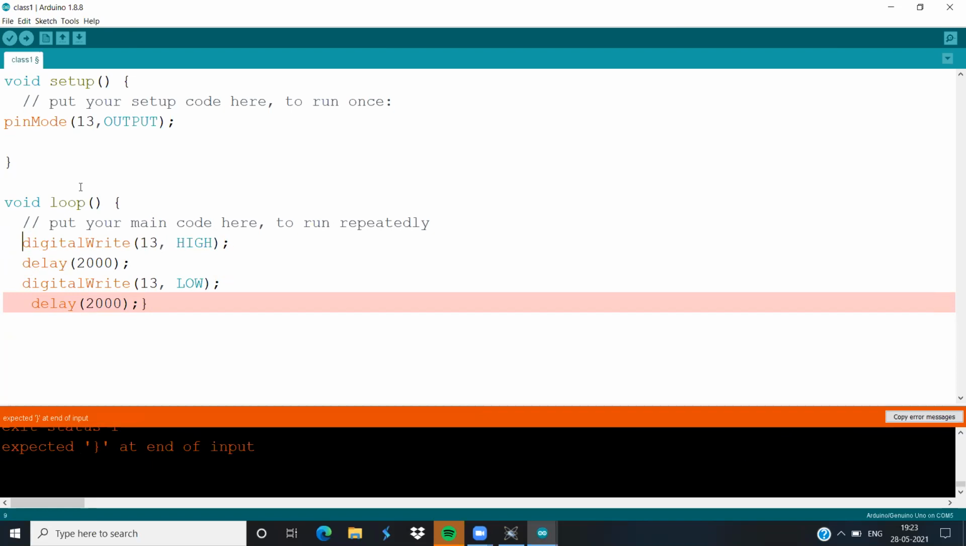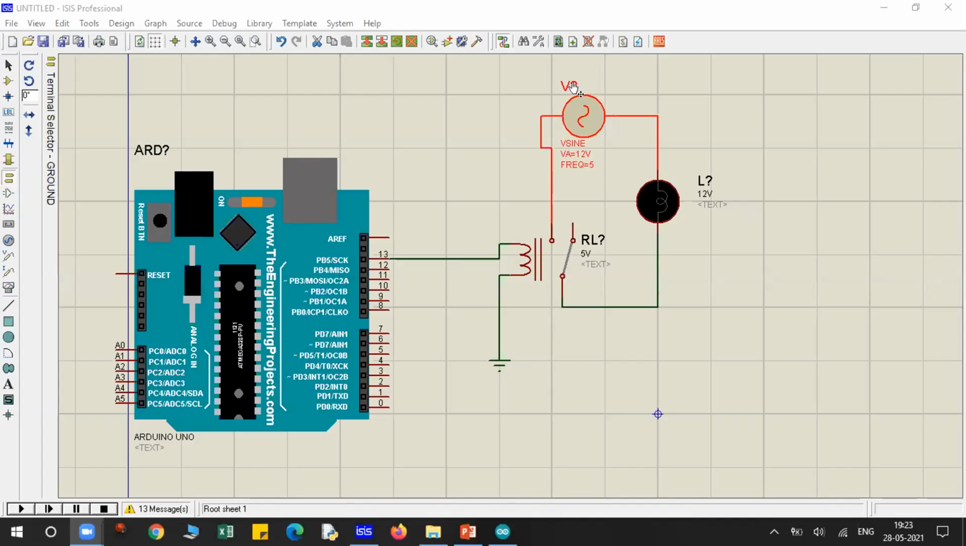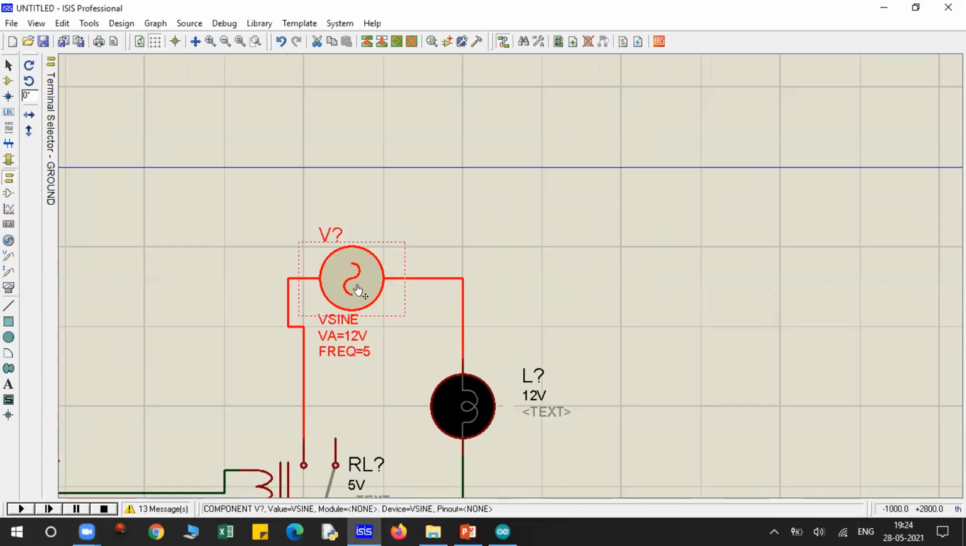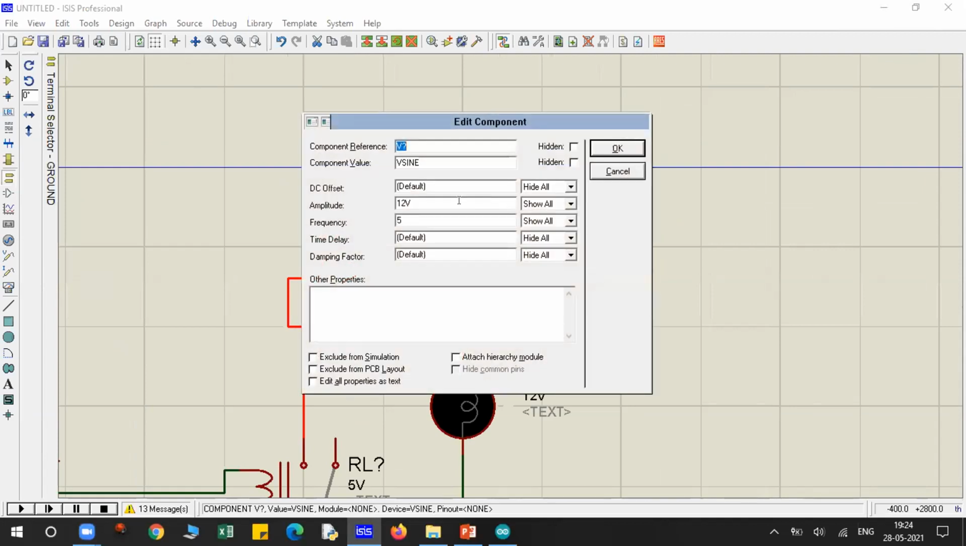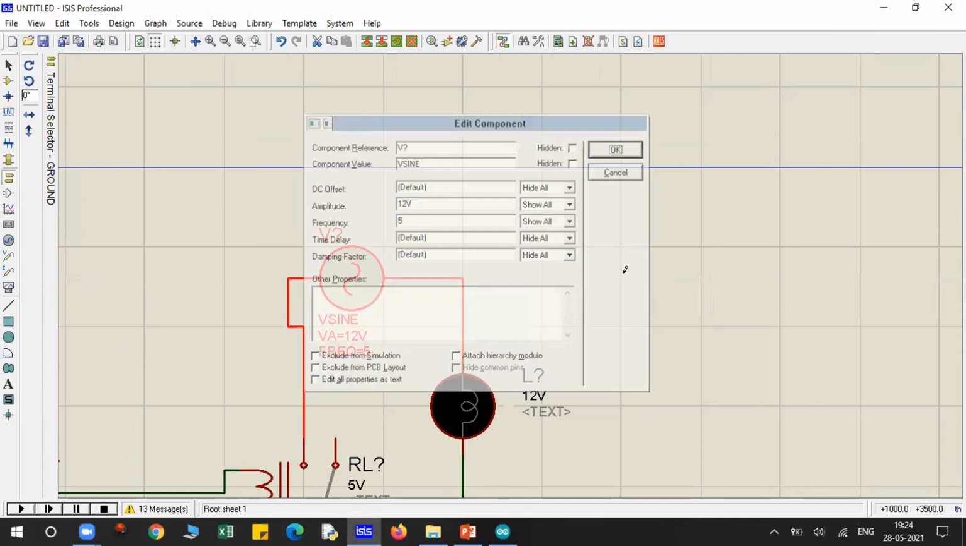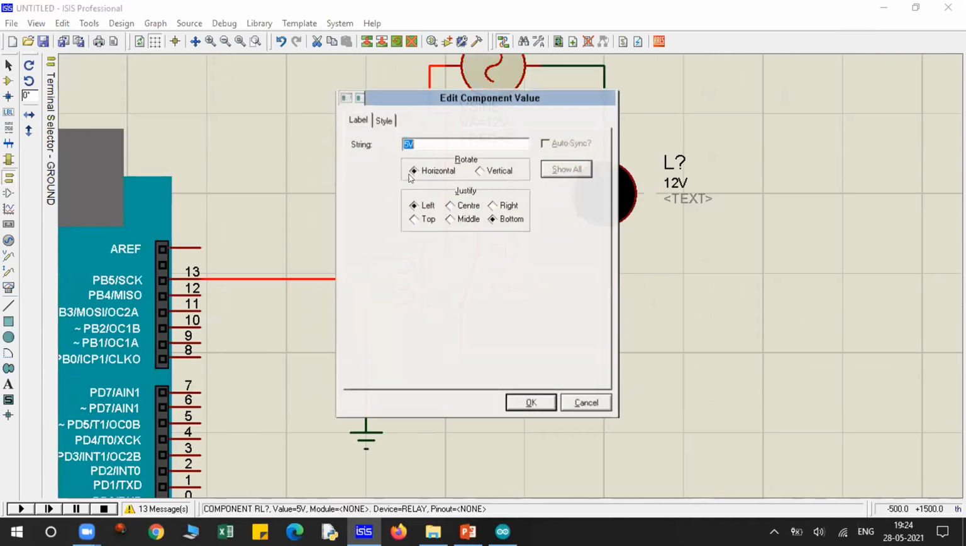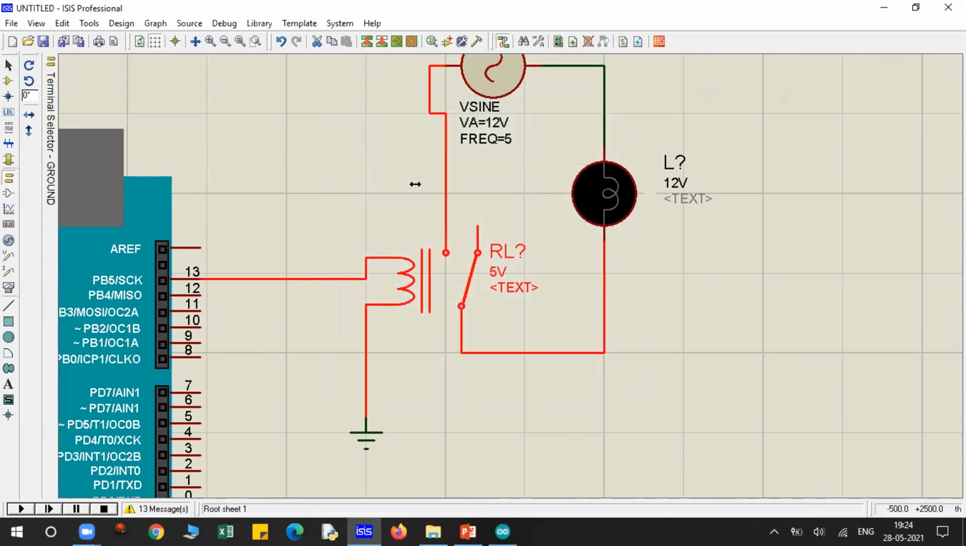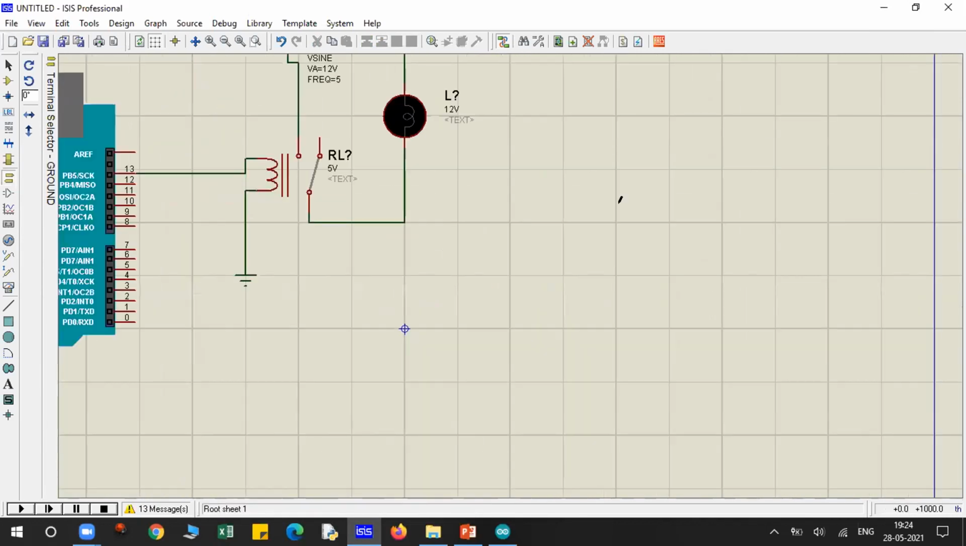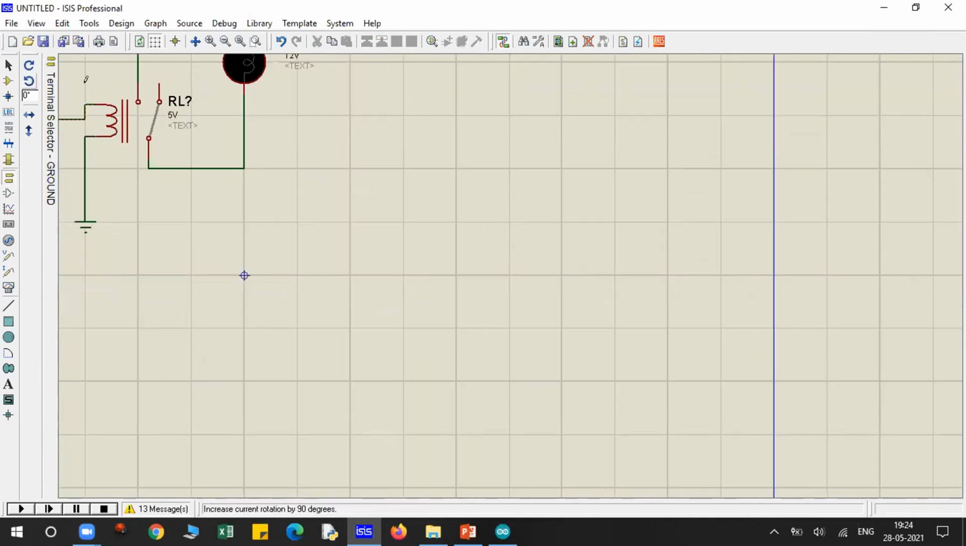Till then, I'll make the circuit with the transistor and the complete connection. One more thing, guys: for the sine wave, change the amplitude to 12 volts and frequency to 5 hertz. And make this relay power, by default it is 12 volts, so make it 5 volt. Then only it will work directly. Otherwise it won't work directly connecting with Arduino. So for that, I'm creating a separate connection here.